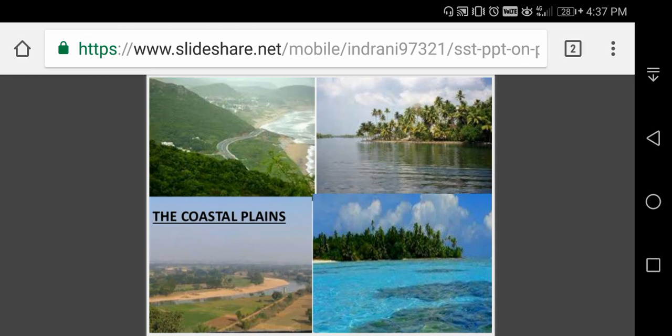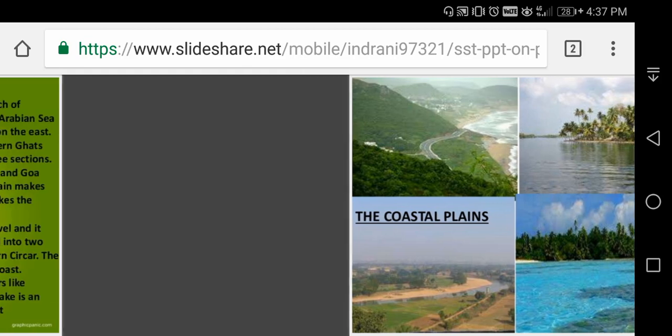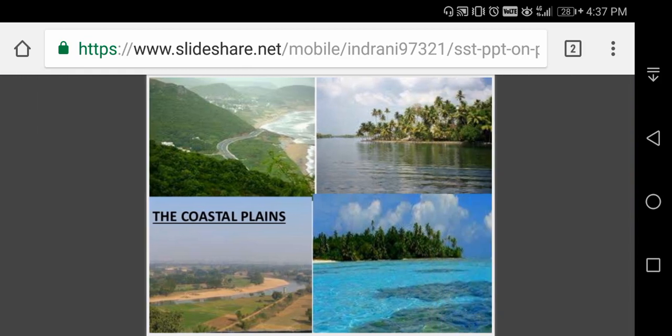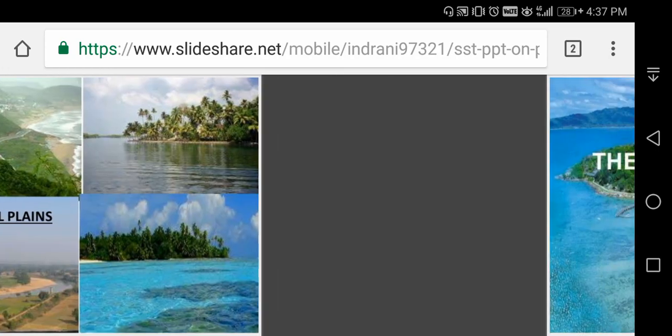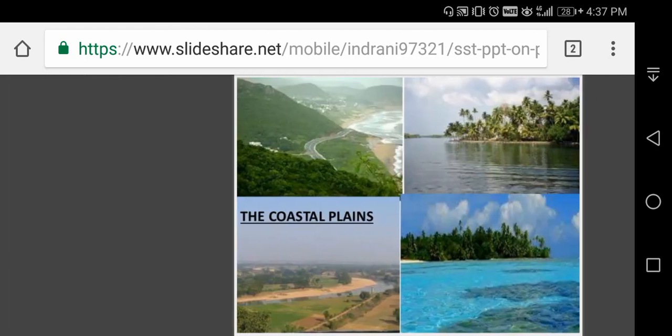The coastal strip in Maharashtra is called the Konkan coast. In Karnataka it is known as the Canara coast. Further south, going towards Kanyakumari, it is known as the Malabar coast. All along the coast there are numerous streams, but all of them are short in length and limited in catchment areas. And here you can also see the picture of the Eastern Ghats.